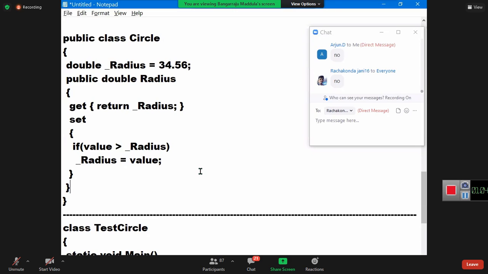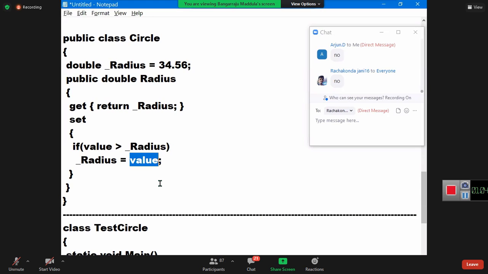Now, we have a big question here. Where is this value, sir? That is the question you should ask now. You did not declare the value anywhere and you're writing underscore radius is equal to value. Where did you declare it? Show me. In the class, where is it declared? It's not declared anywhere in the class. Without declaring, how did you get this value?